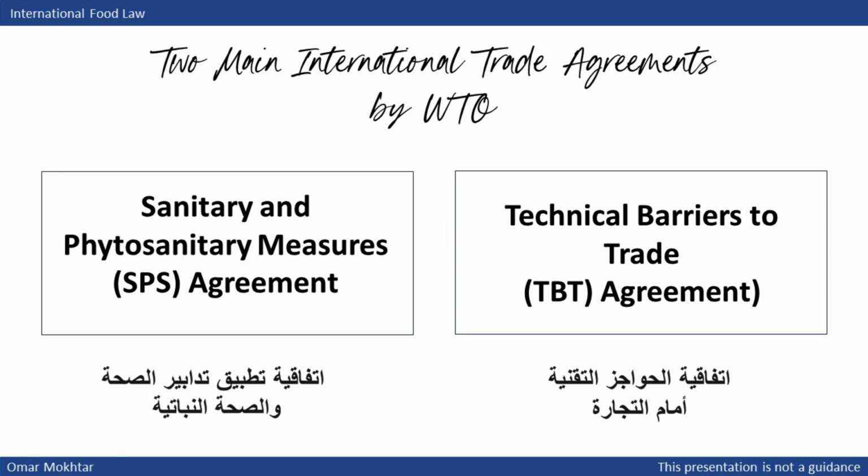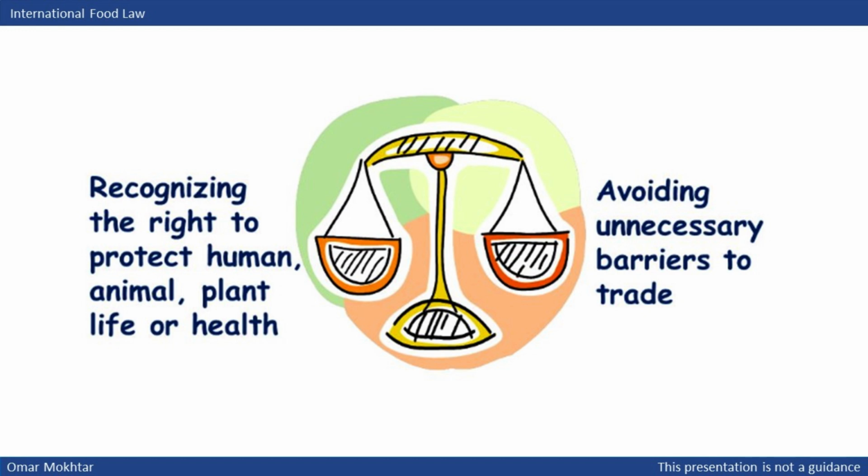The SPS agreement primarily addresses health and plant health measures, while the TBT agreement focuses on technical trade barriers. We will provide examples of each and ensure a comprehensive understanding of their distinctions. The primary objective of these agreements is to safeguard human, animal, and plant health while preserving trade.